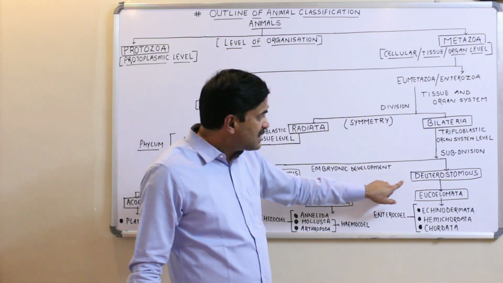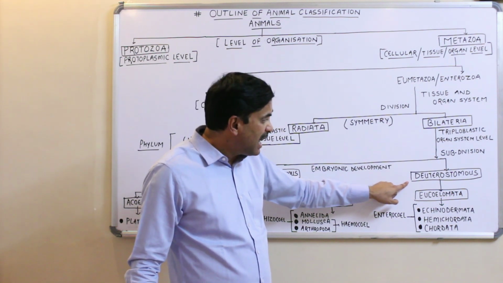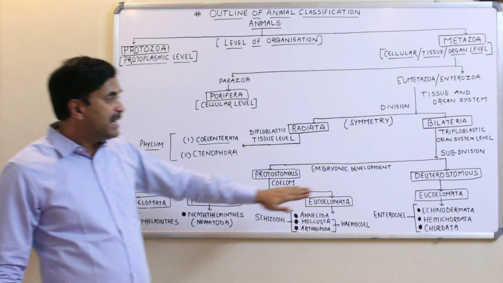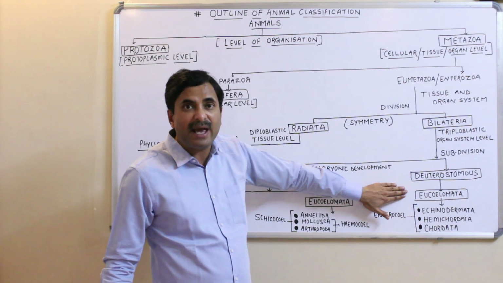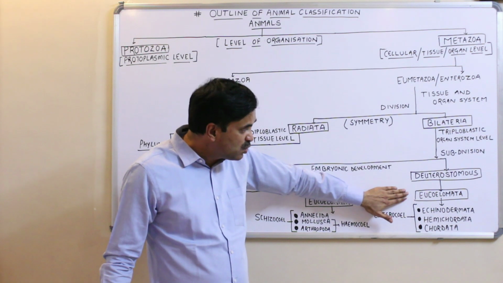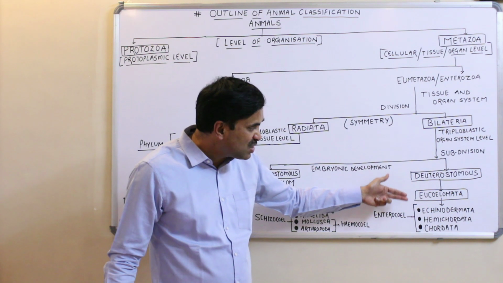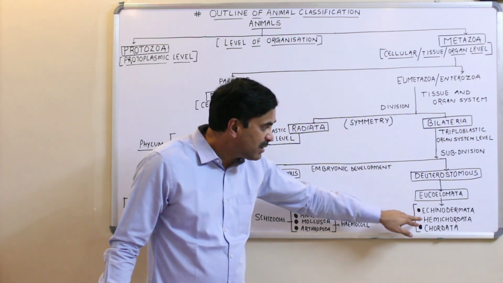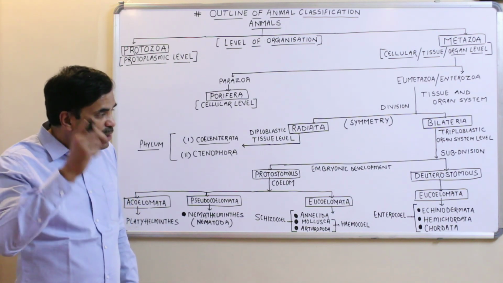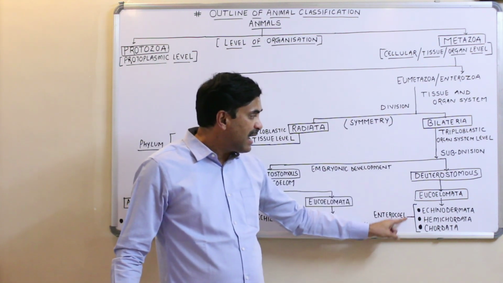Now, the other subdivision, the deuterostomates, have a true coelom only. They do not have these three types of coeloms. They are always eucoelomates, meaning they have a true coelom only. Three phyla are included here: echinodermates, hemichordates and chordates. Echinodermates, hemichordates and all chordates are eucoelomates, and they have a true coelom.